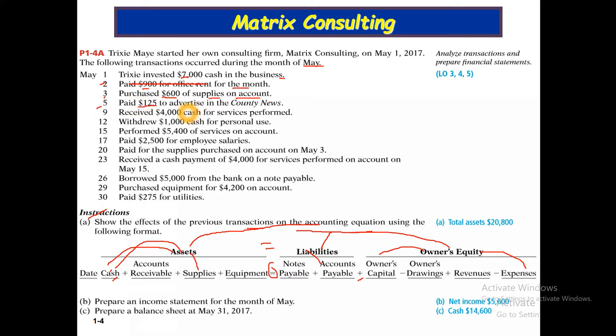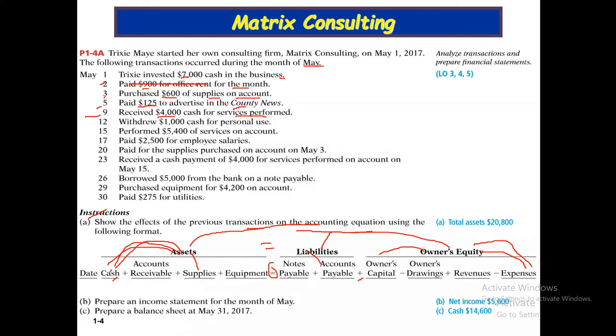May 5, paid $125 to advertise in the county news. For this payment, asset cash decreases and owner's equity expenses decrease. May 9, received $4,000 cash for the service performed.